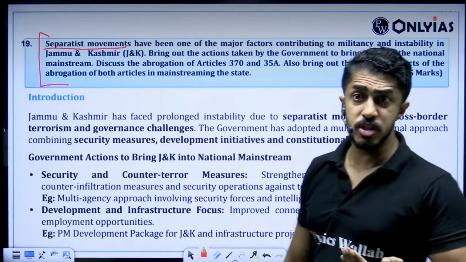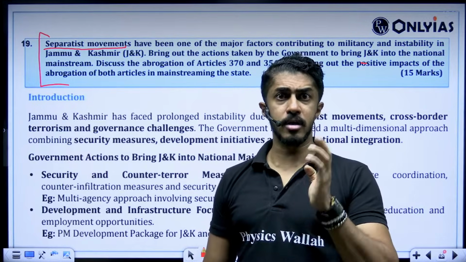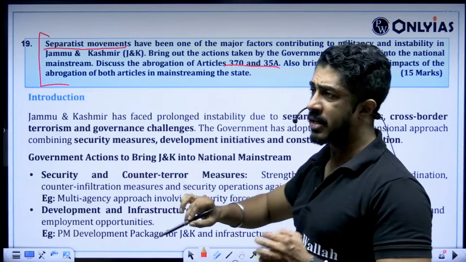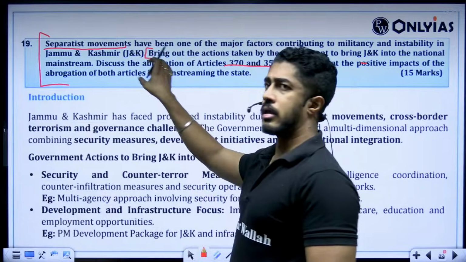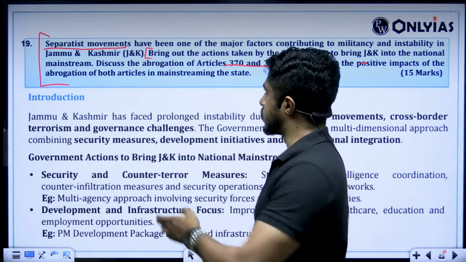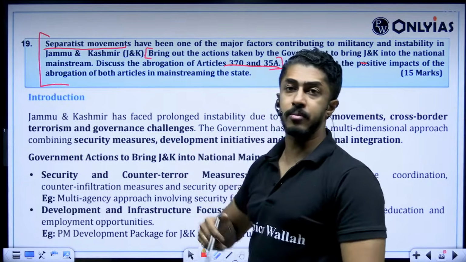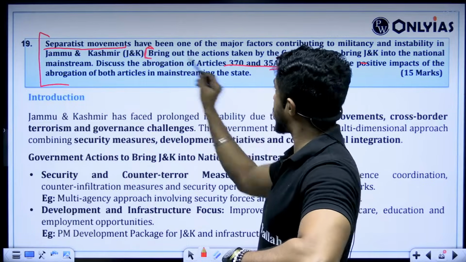Bring out the actions taken by the government to bring J&K into the national mainstream. What actions were taken by the government so that J&K can be brought into the mainstream. Discuss the abrogation of Article 370 and 35A. Now, this is actually what I am not understanding. Okay, bhai, this sentence you ask, I understand. Specifically, why have you put this up? That means your answer, you have to write these two together.